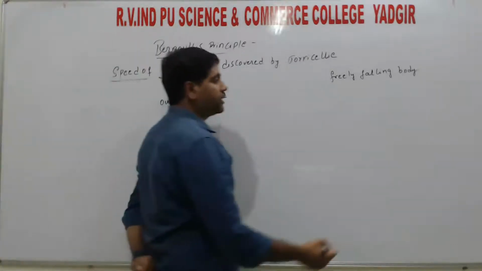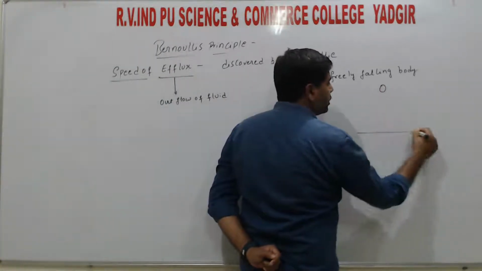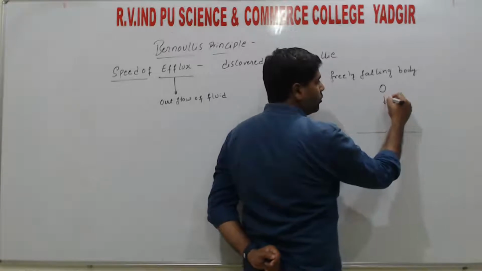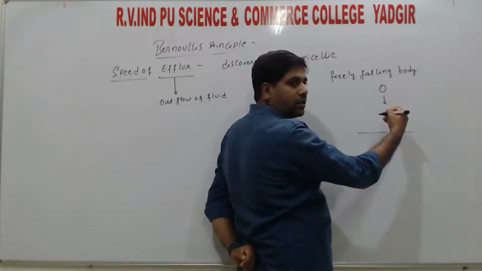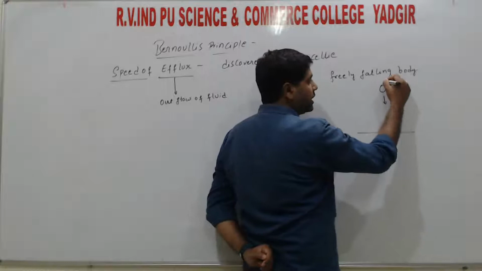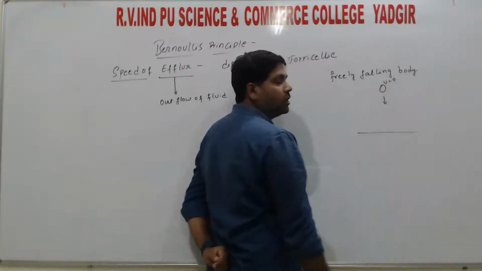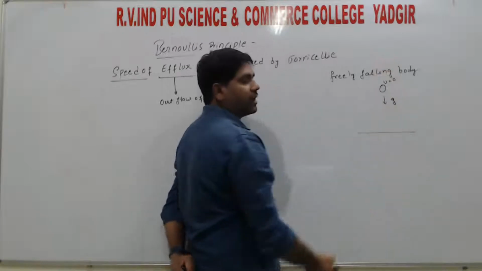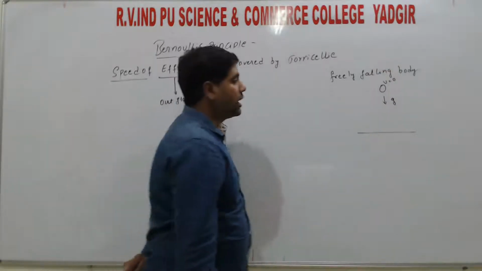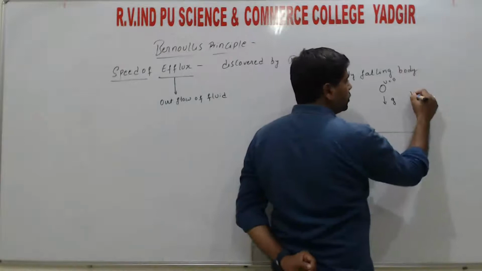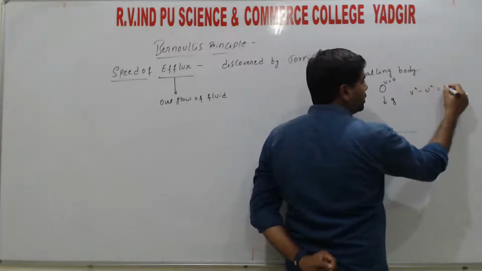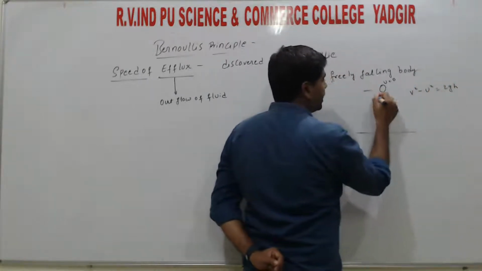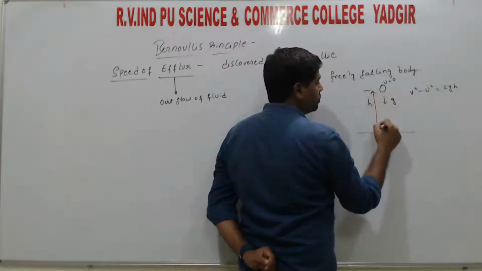If some object is falling freely, free falling means it is moving under the acceleration due to gravity, right? The initial velocity u is 0, the acceleration is g, and it always acts vertically downwards. From the equations of motion, v squared minus u squared equals 2gh, where h is the height of the object.